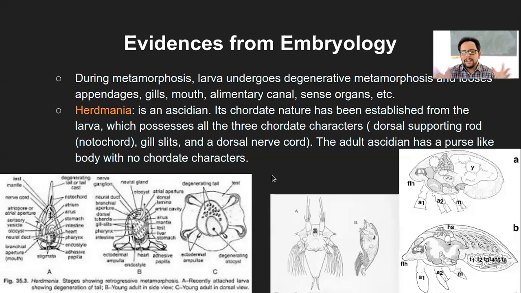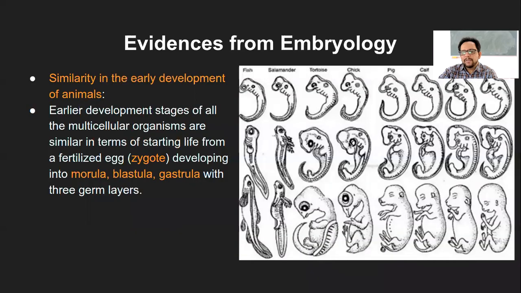So that is another evidence, in these two cases of Sacculina and Herdmania, that they appear evolutionarily closer to each other. The same is the case with what we had seen in terms of the embryo, because these embryos look similar to each other. That's when we concluded that these organisms might be evolutionarily related to each other.